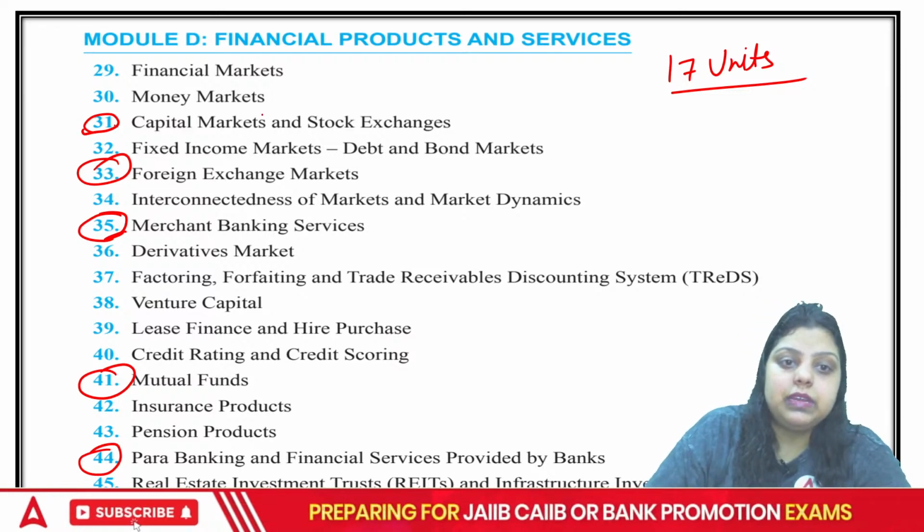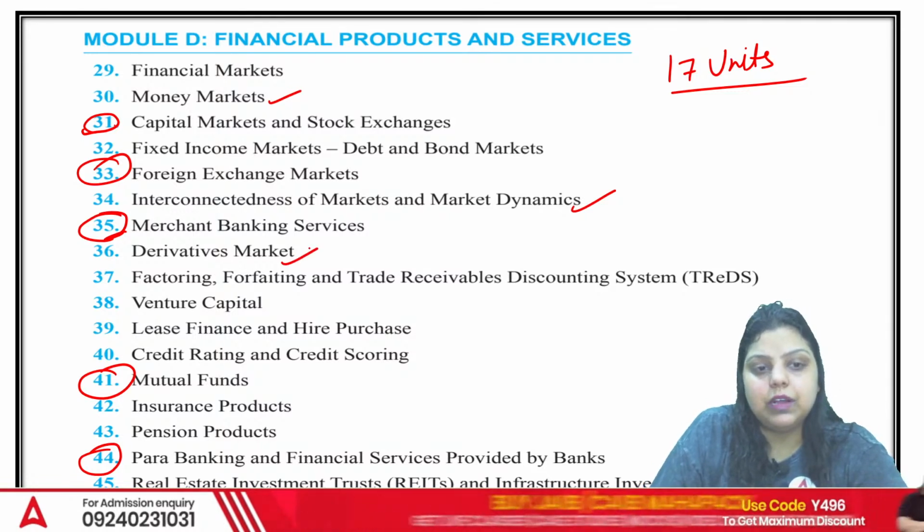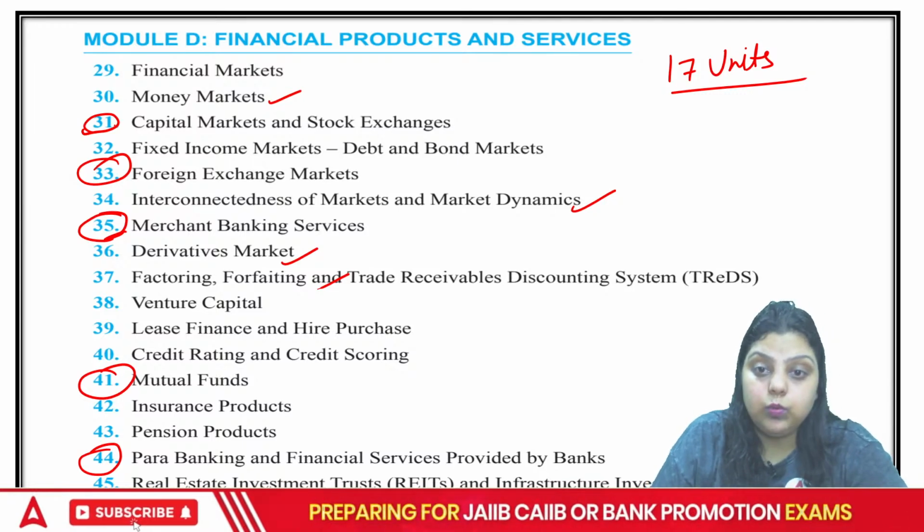They are important. From money market, 1 or 2 mark questions. From interconnectedness, a 1 mark question can be there. From derivatives, a 2 mark question can be there. Factoring, forfaiting, and trade might have 1 or 2 mark questions.